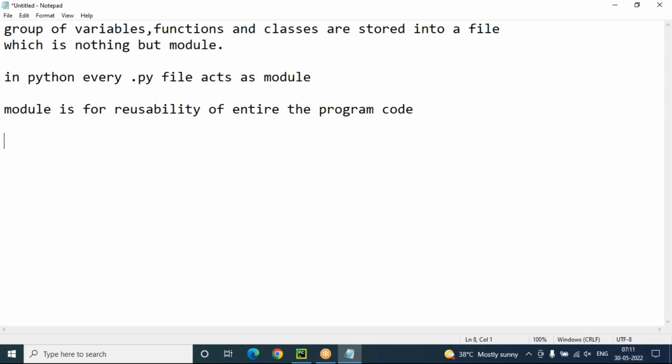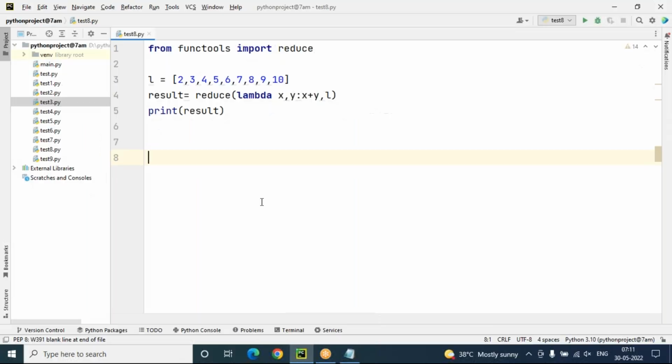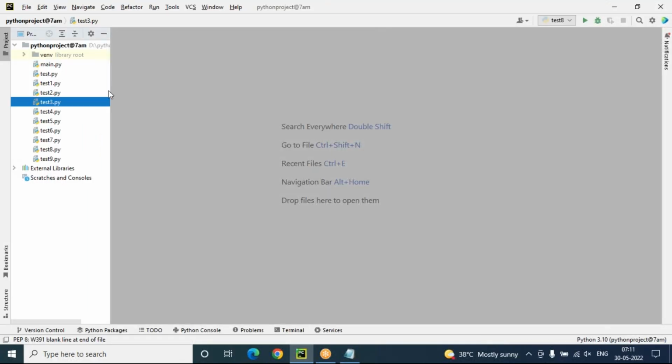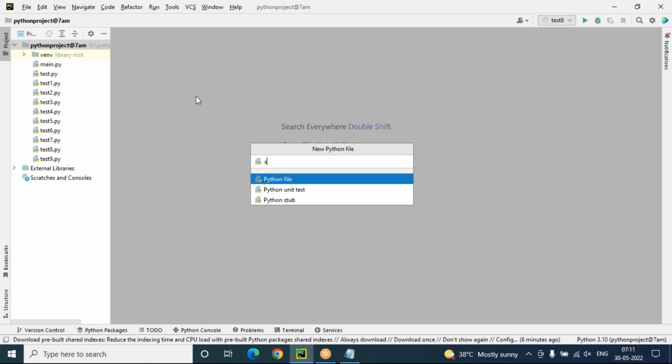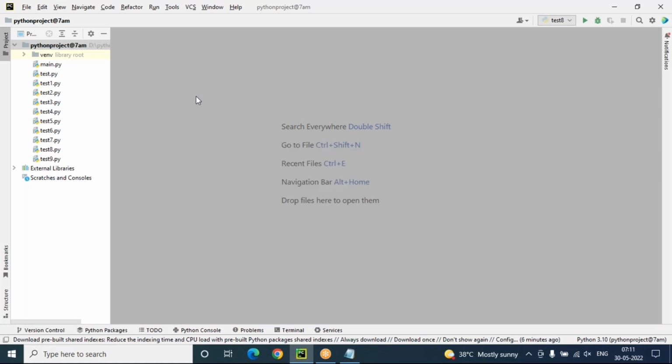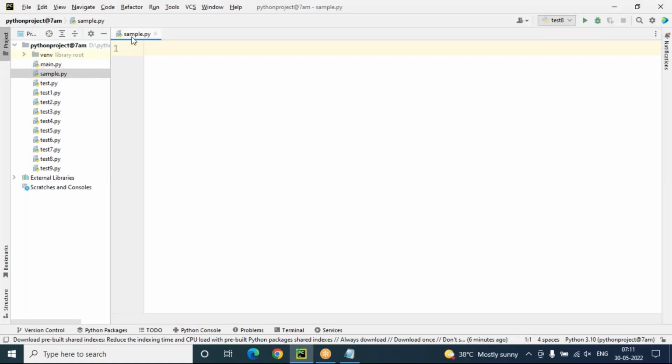Suppose, for example, I'm creating one module called sample.py. Just observe this. A new Python file, sample.py, acts as a module.